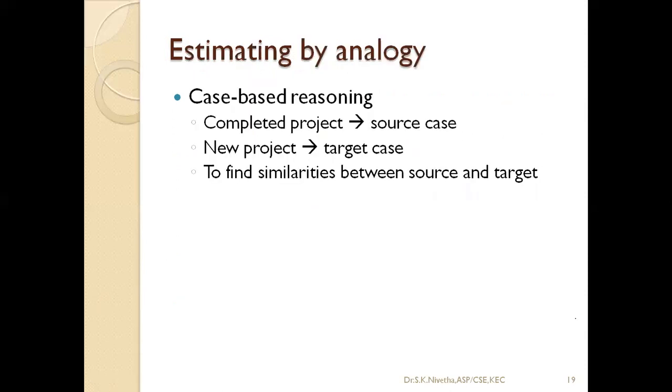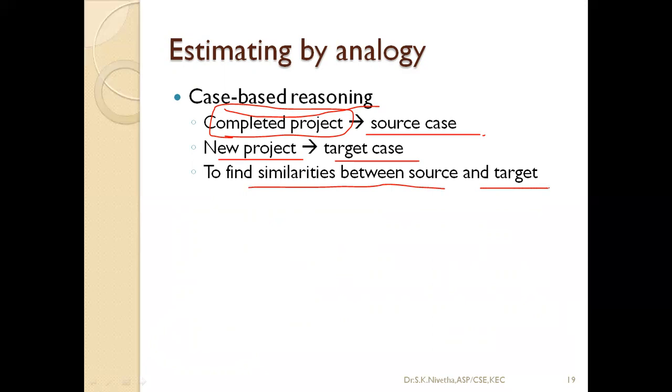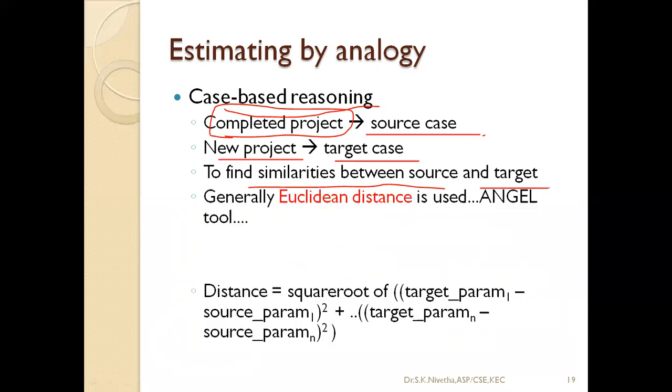And the next thing is estimation by analogy. This is using case-based reasoning, and they use completed projects data as the source case and new projects data as the target case. They find similarities between the source and target. This similarity is generally based on Euclidean distance.